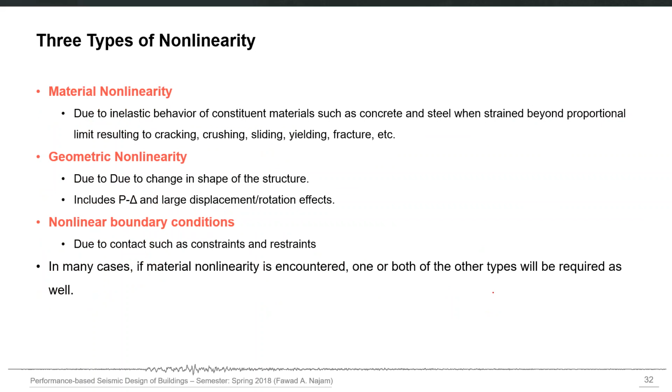Now, after discussing these major differences between linear analysis and nonlinear analysis, let's discuss the types of nonlinearity. There are three types of nonlinearity. Material nonlinearity, which you are already familiar with, is due to inelastic behavior of the constituent materials, for example, concrete and steel. There are certain inelastic phenomena associated with their behavior, for example, cracking, crushing, sliding, yielding. They all may occur when the strains are beyond the yield point.